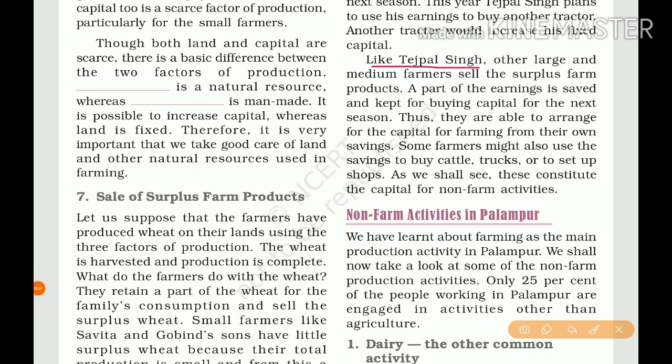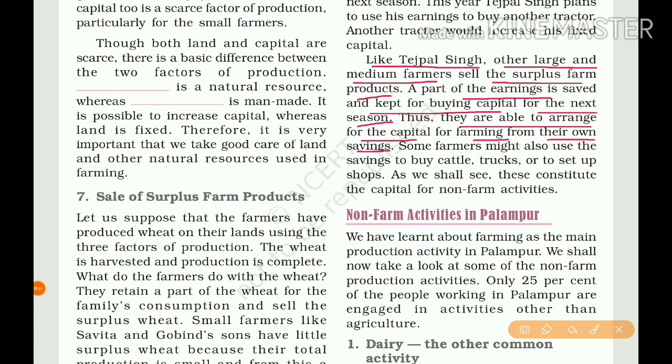Like Tejpal Singh, other large and medium farmers sell the surplus farm products in the market. A part of the earnings is saved and kept for buying capital for the next season of cultivation. Thus, they are able to arrange the capital for farming from their own savings.